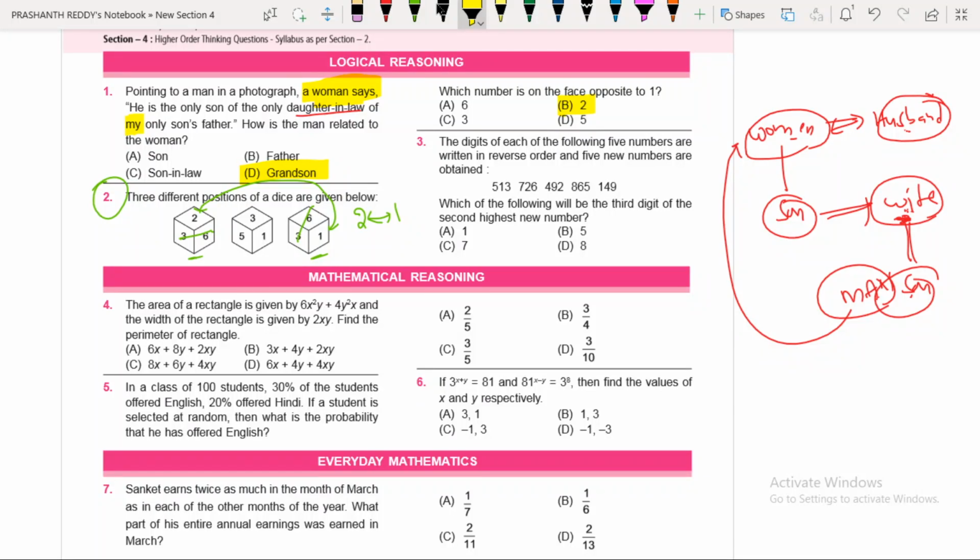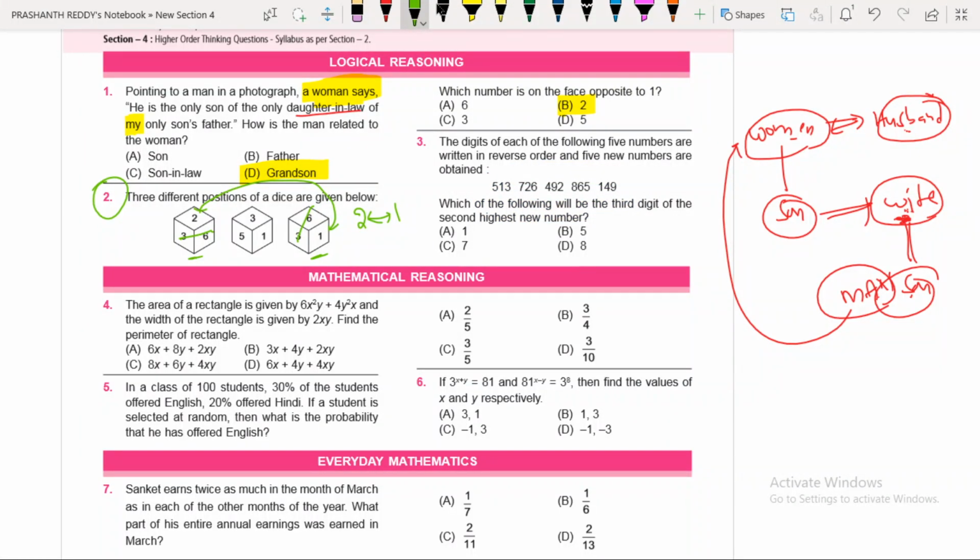I hope you understood. Now we are going to focus on the third question. My dear children, have you understood what I am trying to convey? If you know the rules, you can understand this. Nothing else. Now the third question. The digits of each of the following 5 numbers. Total we have 5 different numbers.